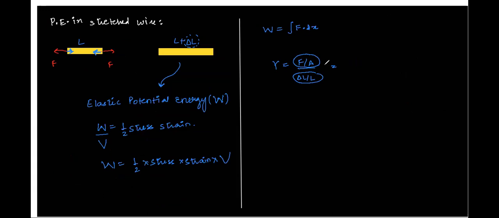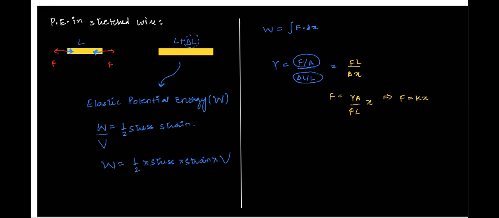We have F by A, right? If I represent delta X by X for now, let's say this is a small amount of distance X, and I'm representing this entire term delta L by L as Y, correct? So I can write F is equal to YA by L times X. I can also write this as F is equal to KX, right?